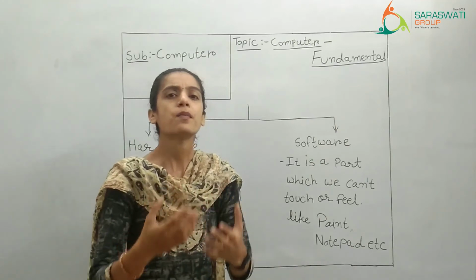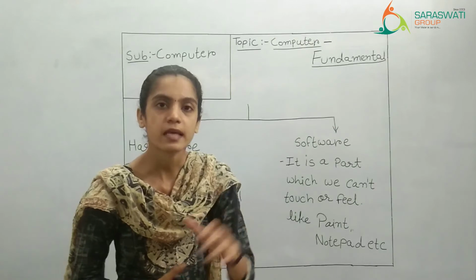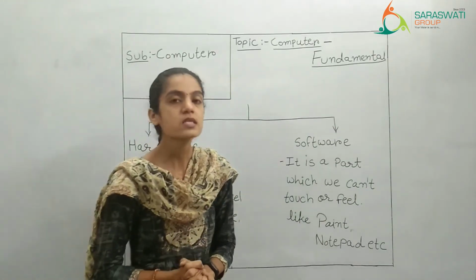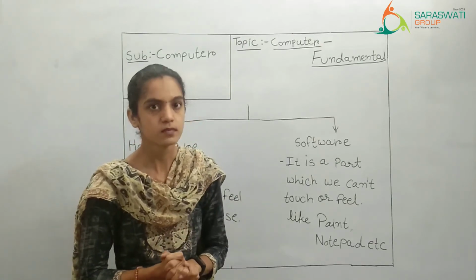And even if you are playing games, you can't touch the characters of that game, right? You are only touching the screen. So this is the major difference between hardware and software, right?